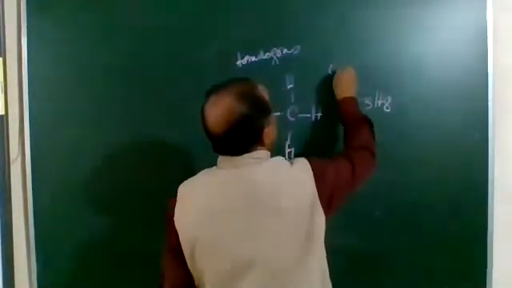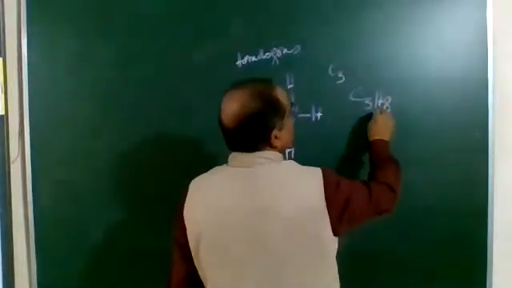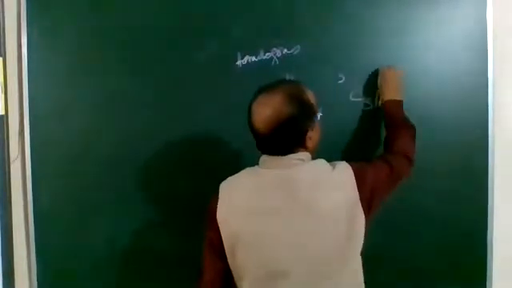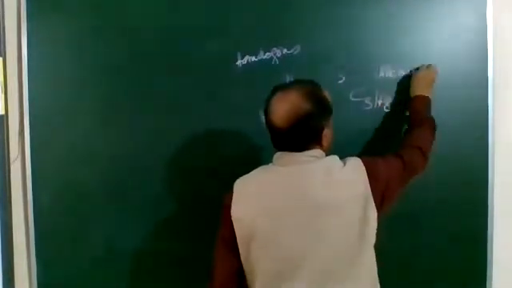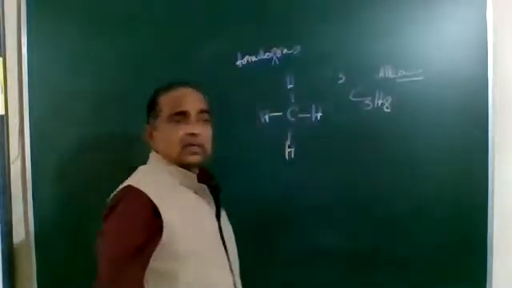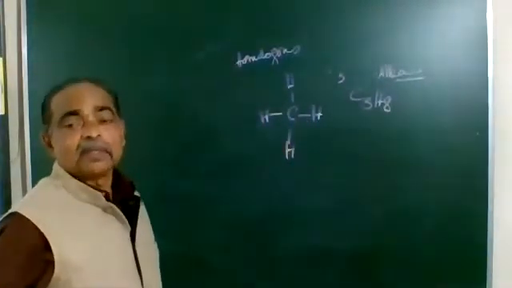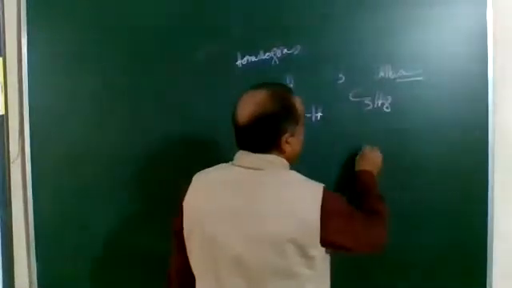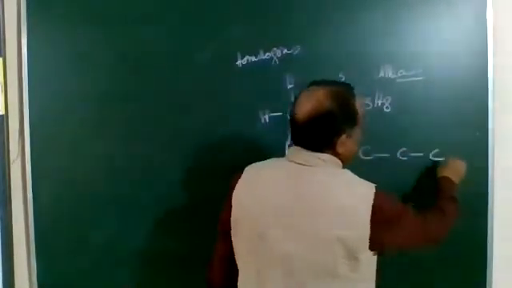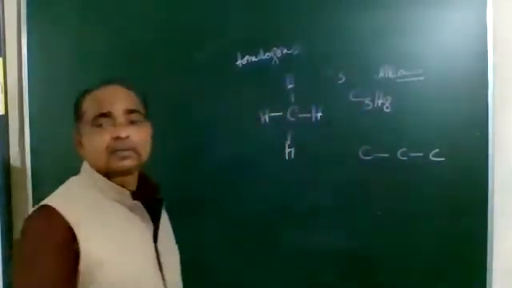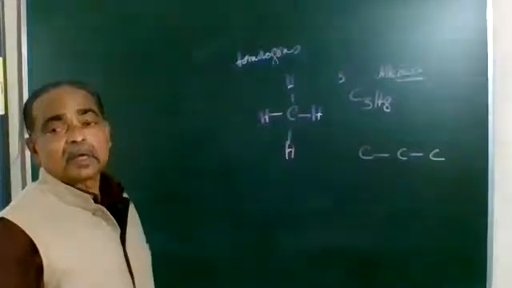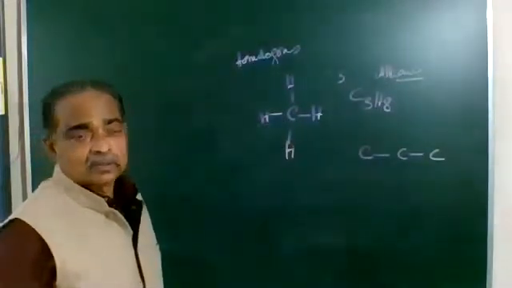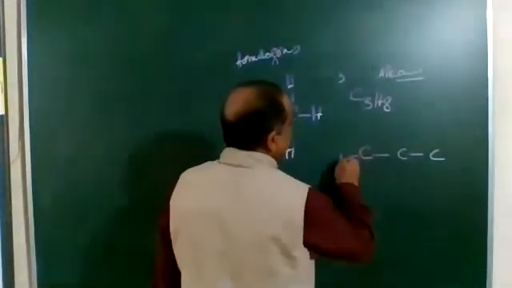Let's say for example C3H8. It fits CnH2n+2, so it is an alkane. Once you know that the compound is an alkane, that means between the carbon atoms there is a single bond. So the 3 carbon atoms have single bonds between them. You know that carbon has 4 covalent bonds, so it shares its electrons with hydrogen.